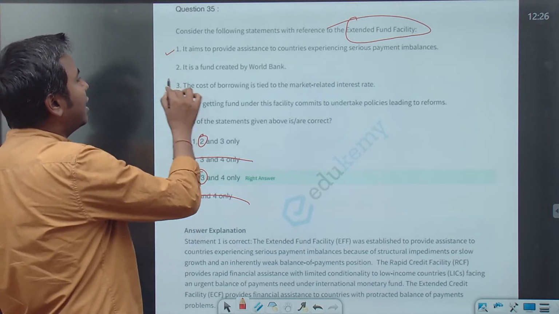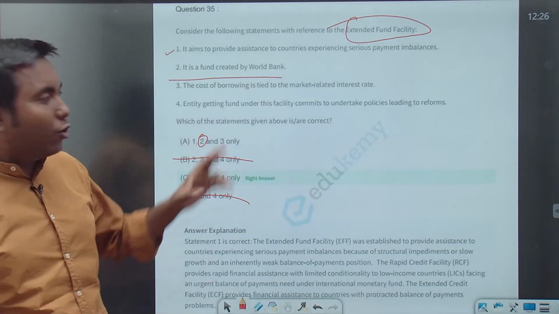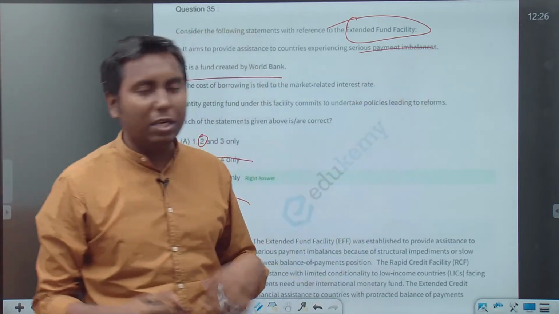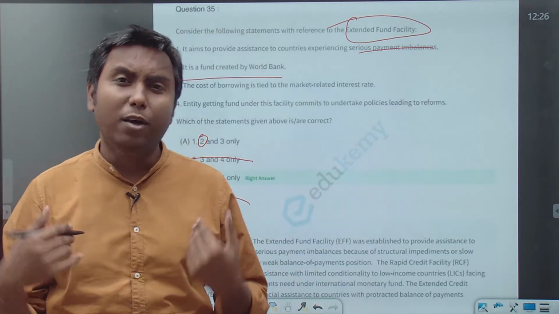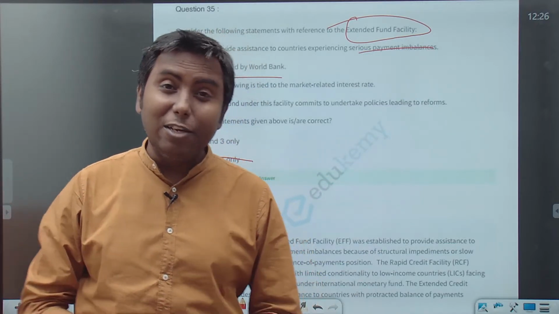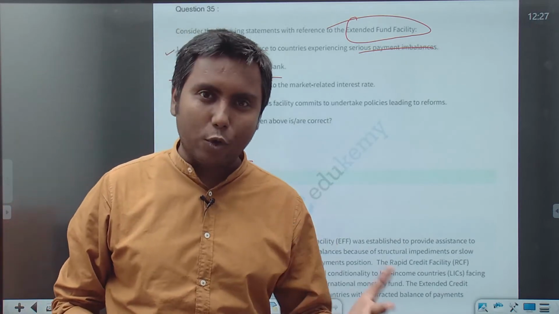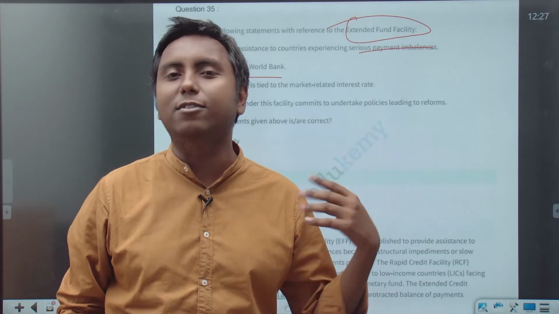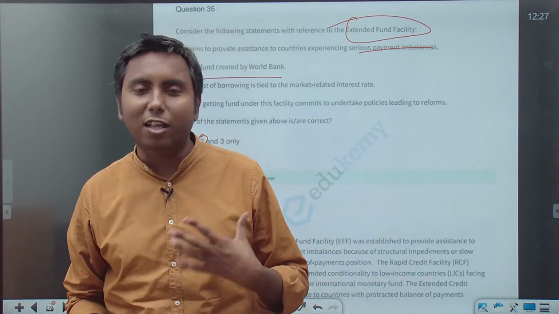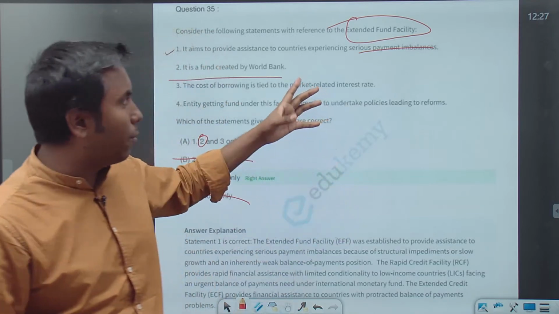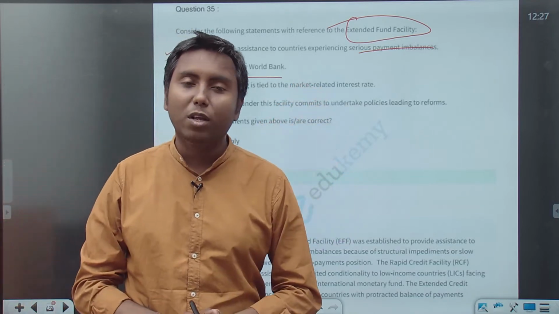It is a fund created by World Bank. If you know that it is related to payment imbalances, to balance of payment crisis, then you know that it's not the World Bank that countries approach in such circumstances. Which is the international organization countries approach in times of balance of payment crisis?